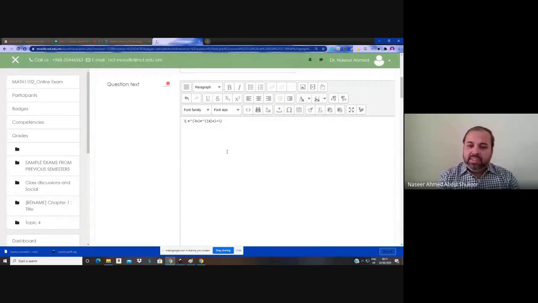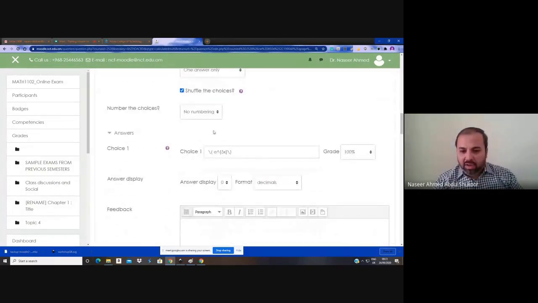Now inside slash bracket, it's reading this as inline math. Inside e power, again the flower bracket we used for the variable A. Simply, if you type some variable A in between the flower bracket, it is a variable for this question type. Now I introduce the variable A. Wherever you used this variable, then change this accordingly.